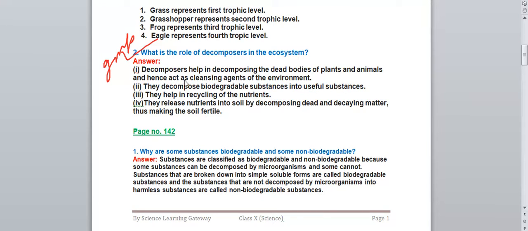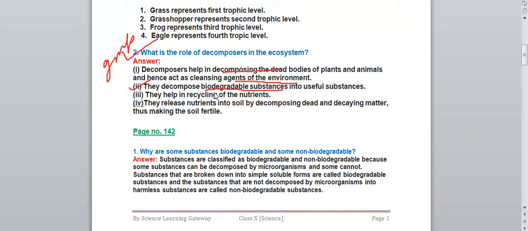So the first point we will write for this one: decomposers help in decomposing the dead bodies of plants and animals and hence act as cleaning agents of the environment. So what they do is decompose, break down the dead bodies of plants and animals, and they act as a cleaning agent for the environment. Second point, they decompose biodegradable substances into useful substances. So what are biodegradable substances? The substances which can be broken down into small pieces by the microorganisms are called biodegradable substances. So decomposers break down these substances also into useful substances.